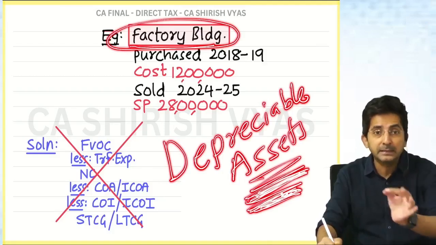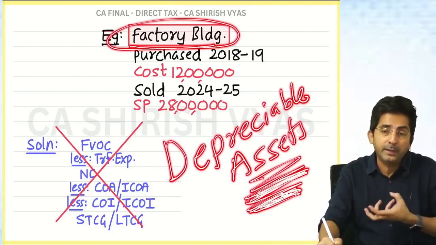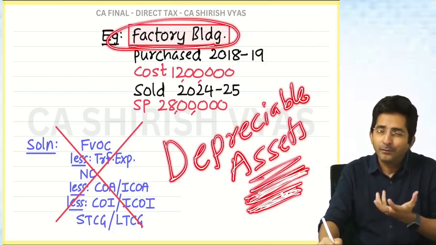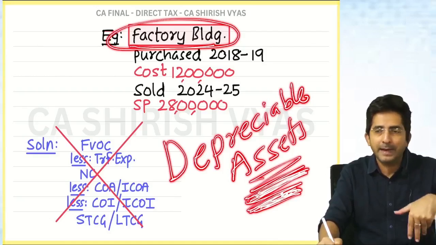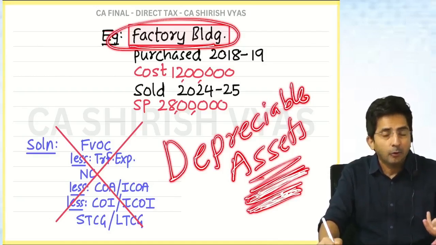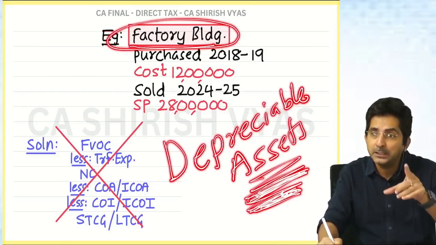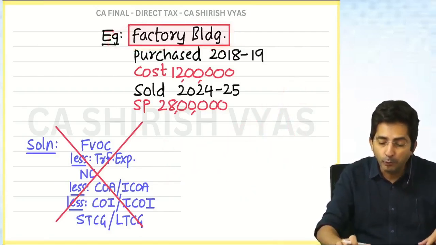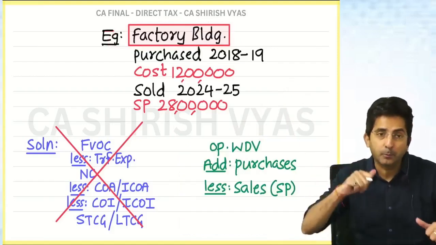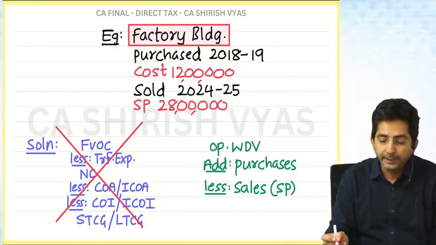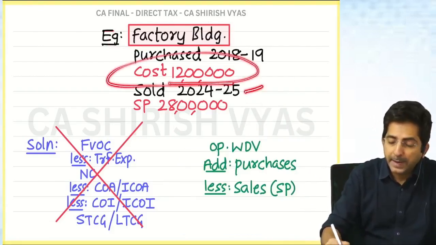So whenever there is a depreciable asset, first tell me how did I know it's a depreciable asset? Factory building, a building where there is a factory, is a business asset. On every business asset you get a depreciation. And once it is a depreciable asset, you have to follow this approach. Okay, now with this approach, what will be the right answer? Opening WDV.